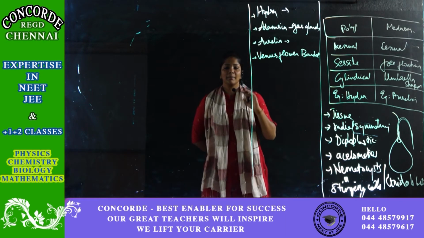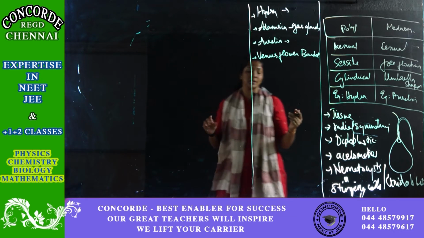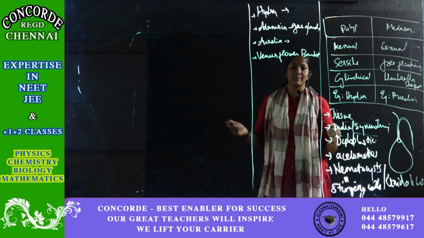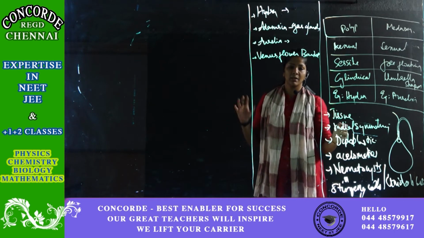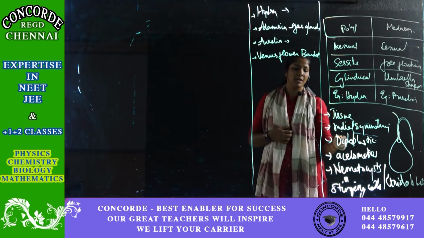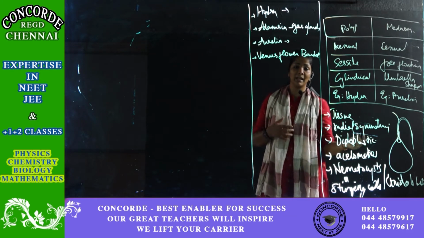So the main points are that, see, if you see the porifera, it has got cellular level, but here it's tissue level. So there is no symmetry in porifera, asymmetrical. Here it is radial symmetrical. That's it. That is the only thing. After that, there are no points to be mentioned. Here it is diploblastic, okay, and acoelomate. So after that, we don't have any progression.